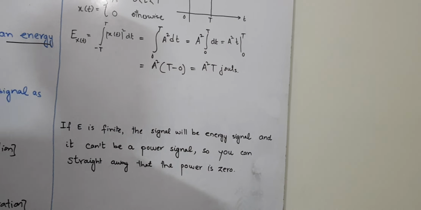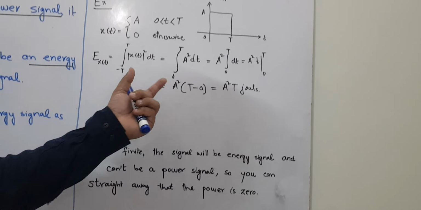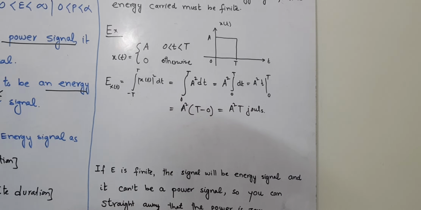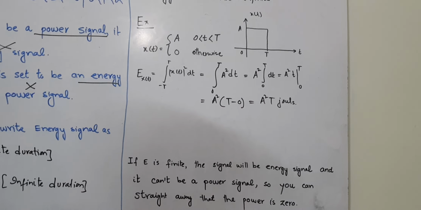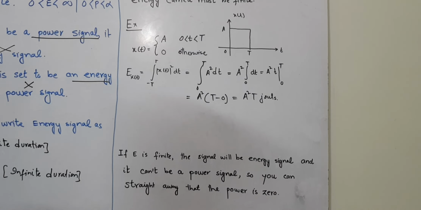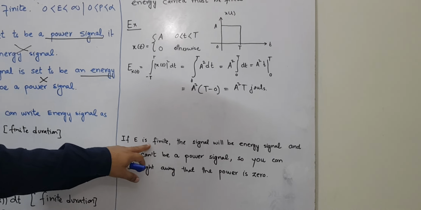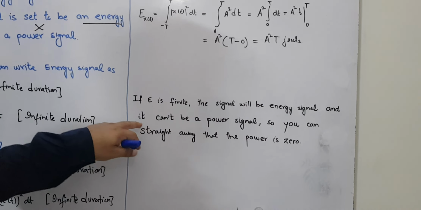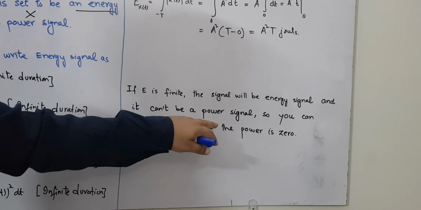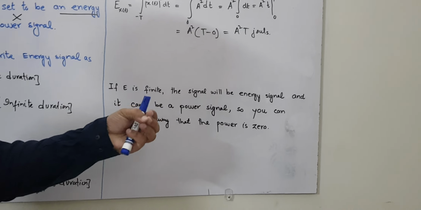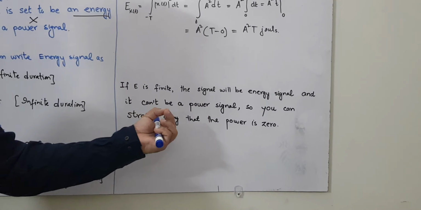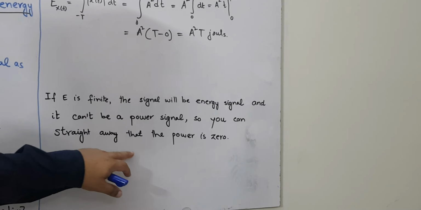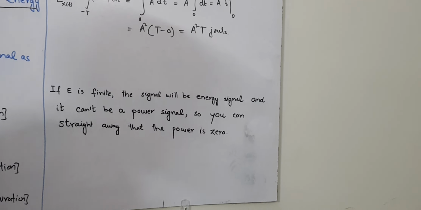So this is the energy of that signal in the duration from 0 to T. Similarly, if the energy is finite, the signal will be an energy signal, and it can't be a power signal. You can say that the power of an energy signal is always equal to 0, so you can straight away say that the power is 0.